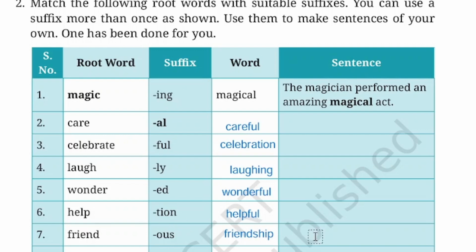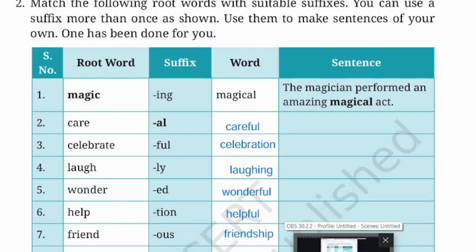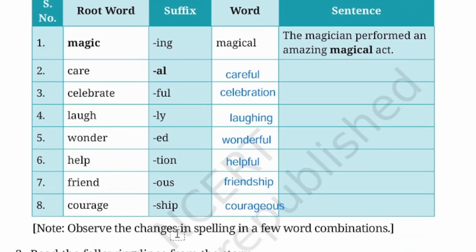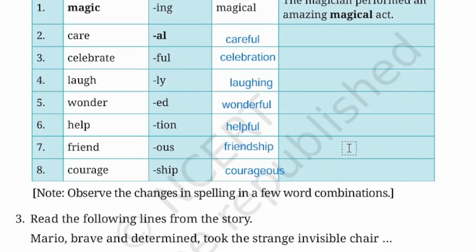Help plus full, helpful. The travel agent provided helpful information for the tour package. Okay, so that is helpful. Next is friend. Friend plus ship, friendship. Sentence we can make like, friendship helped her throughout the difficult times in her life. Okay, so make your own sentence.